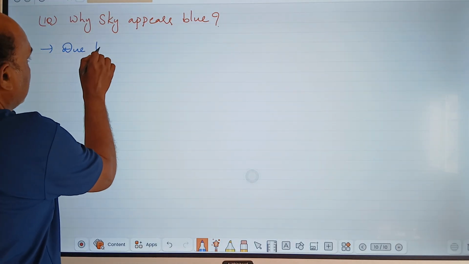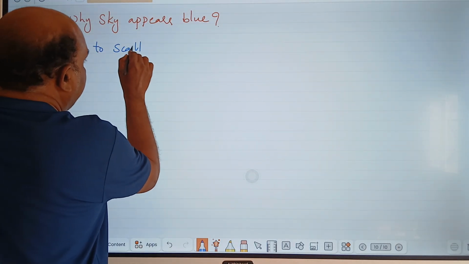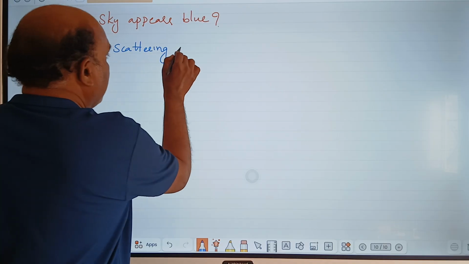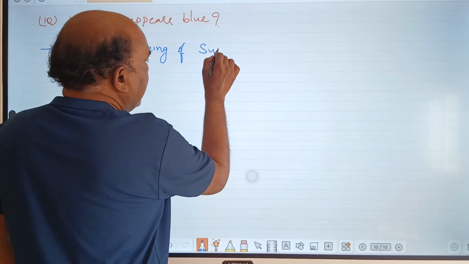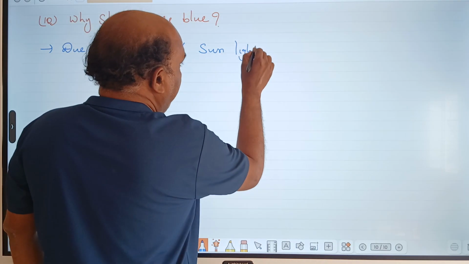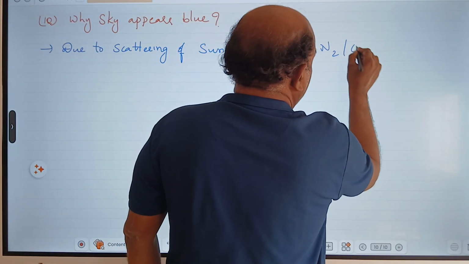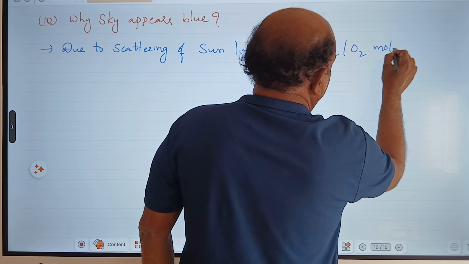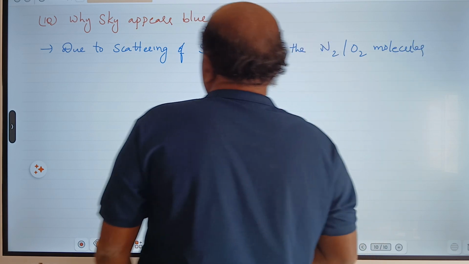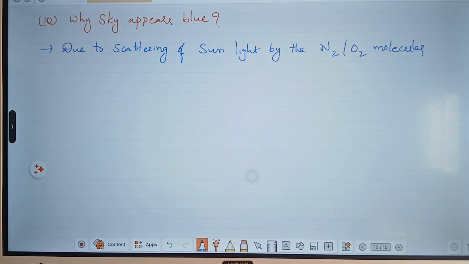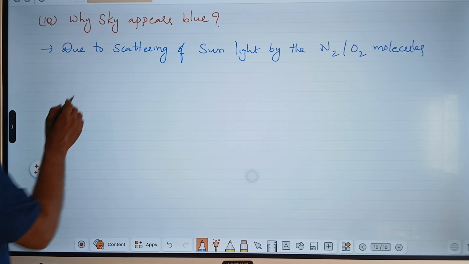Due to scattering of sunlight by the nitrogen and oxygen molecules, the sky appears blue.